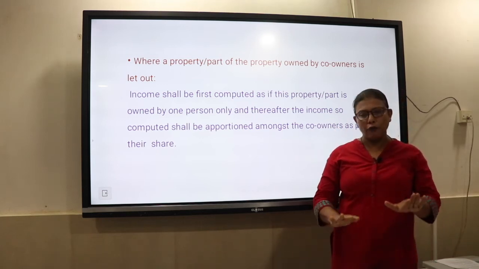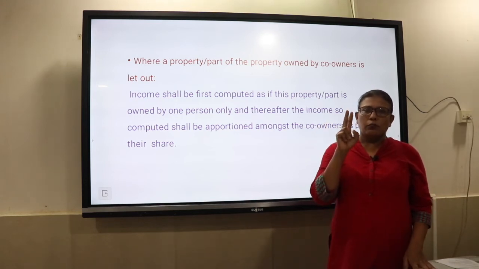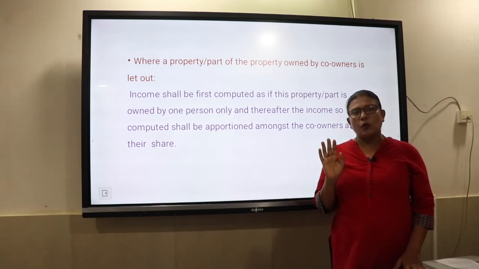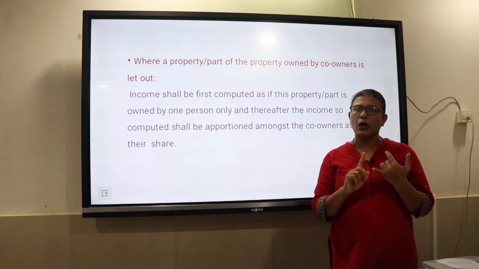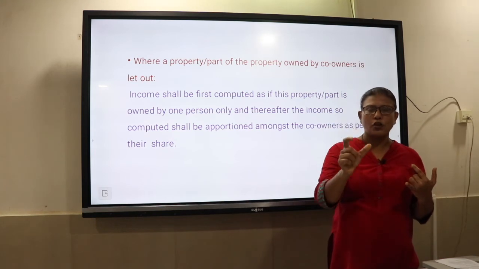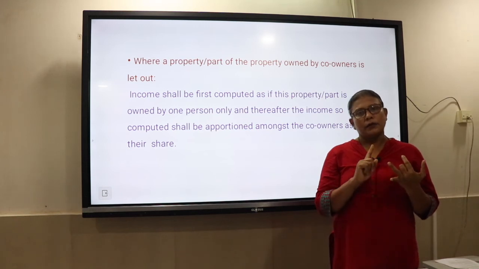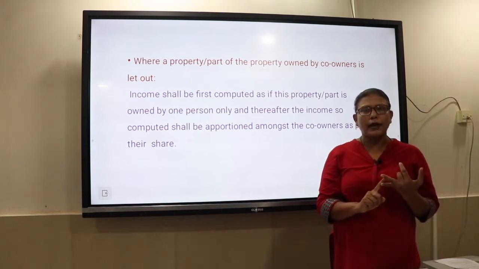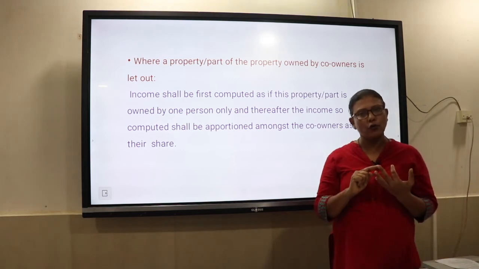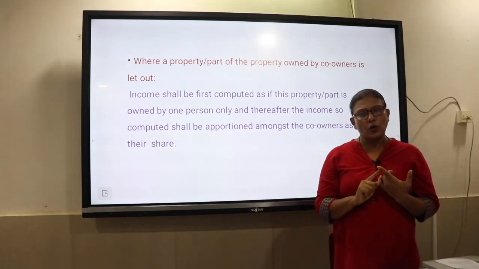Suppose you have 4 houses. Let me give you a small example. If you have 4 houses, one house has been let out and 3 houses are vacant. So, we have to remember that the one house which is let out will come as a let out house property. So, you will apply the rules of let out house property, that is you will calculate expected rent. Then step 2, you will take annual rent after deducting unrealized rent. Step 3, you will compare both, take the higher value, and from that you will deduct vacancy, and you will arrive at gross annual value.